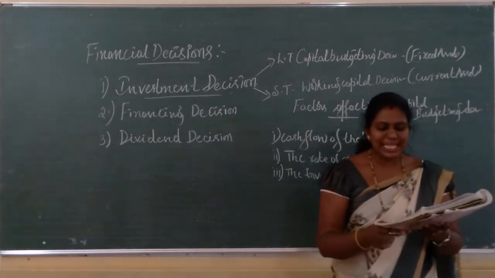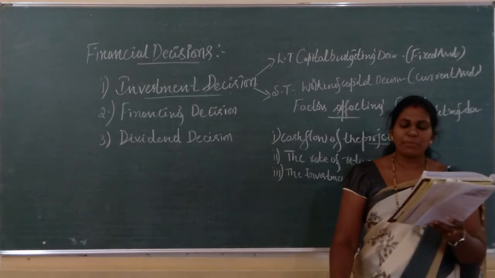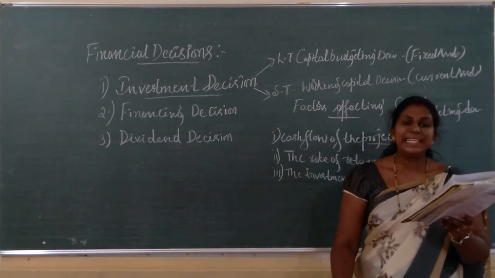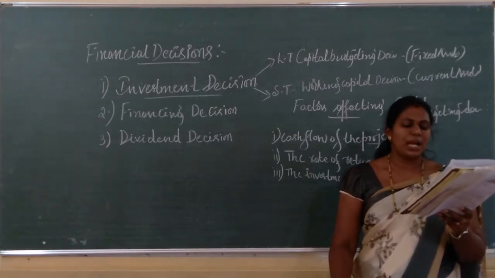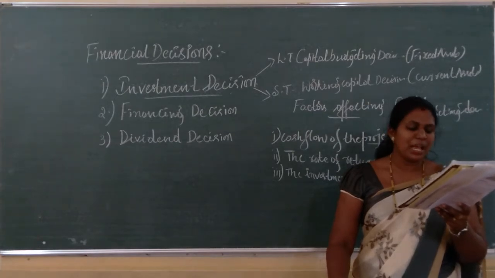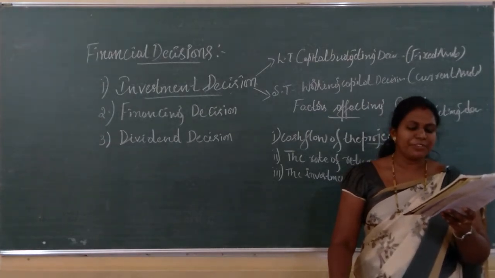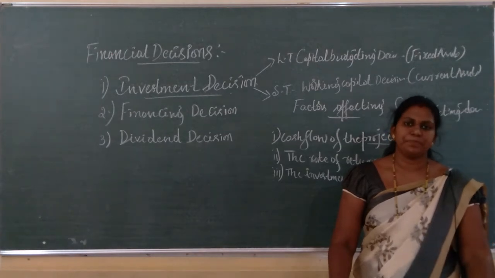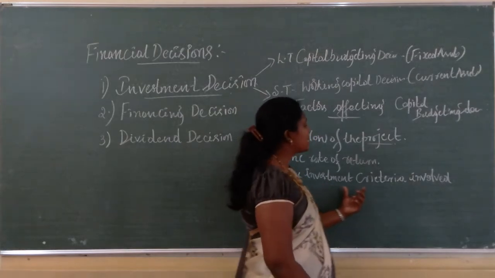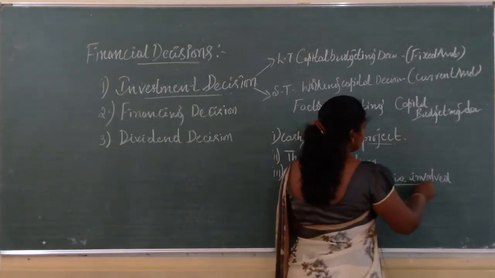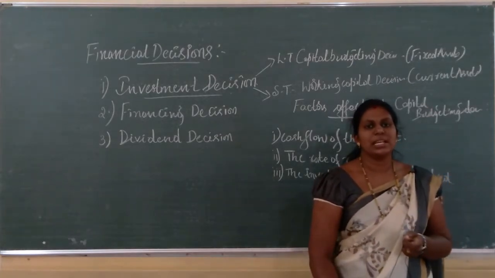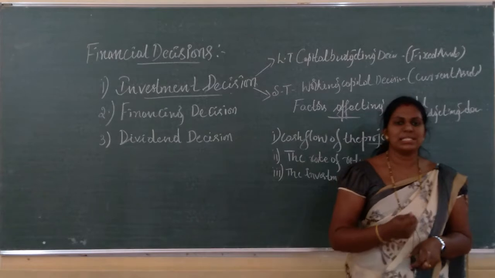See here, while taking a capital budgeting decision, the amount of investment, how much to invest, or the interest rate, cash flows, the return involved in each investment proposal should be evaluated by applying different capital budgeting techniques. Different capital budgeting techniques. See here, before investing in any of the projects, there are various techniques. That is a different concept.